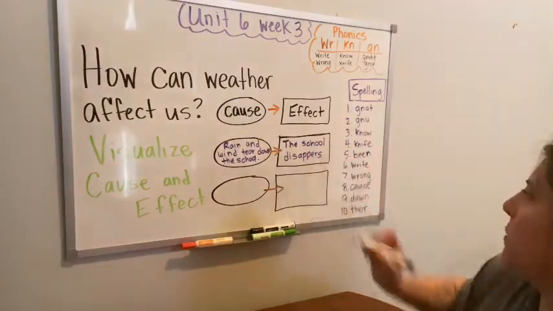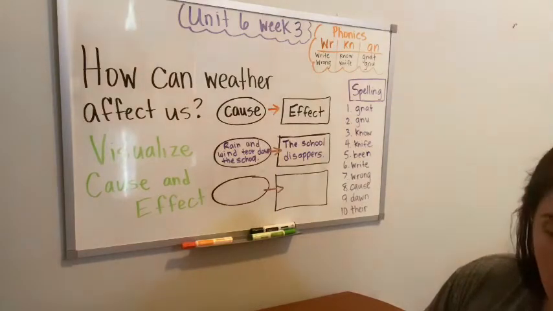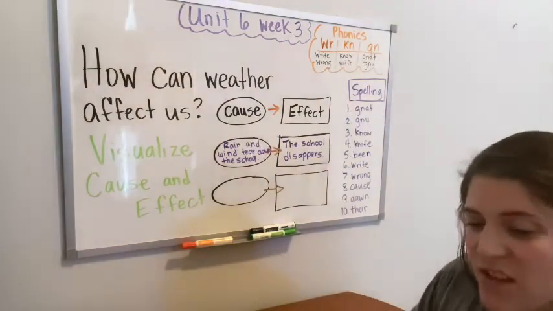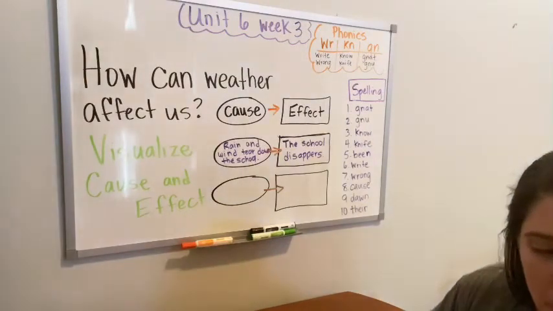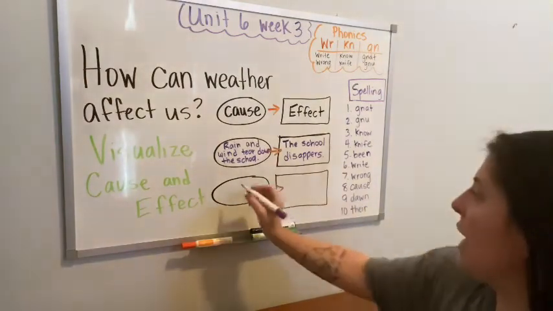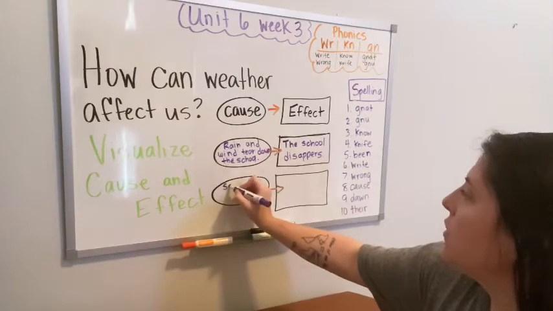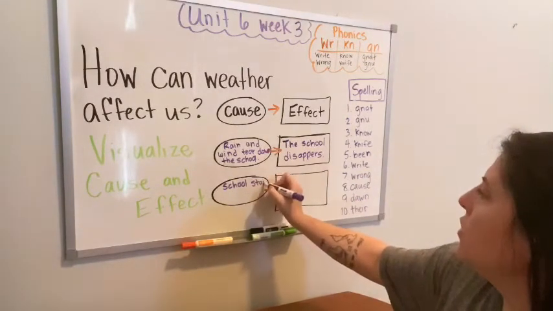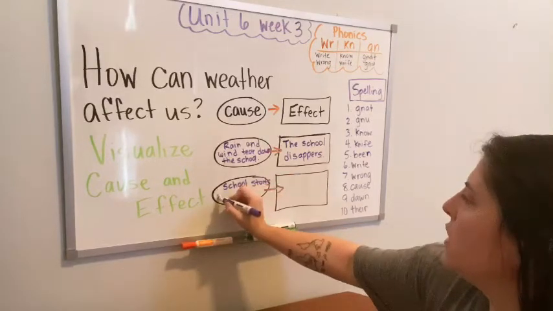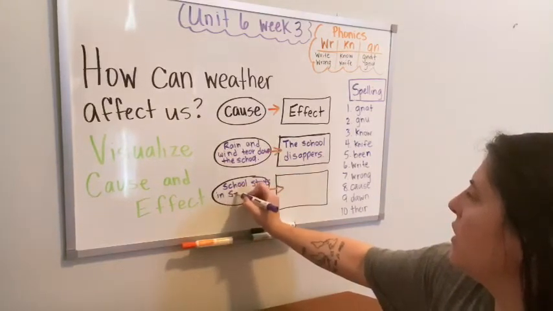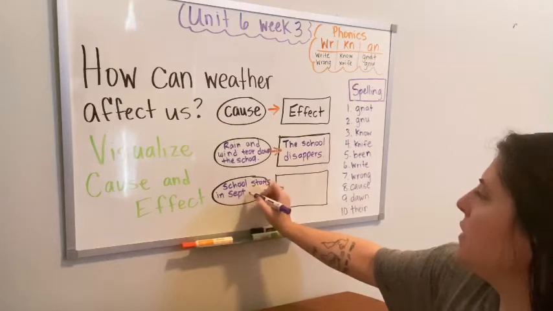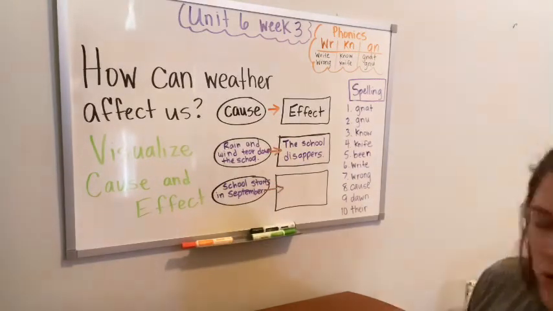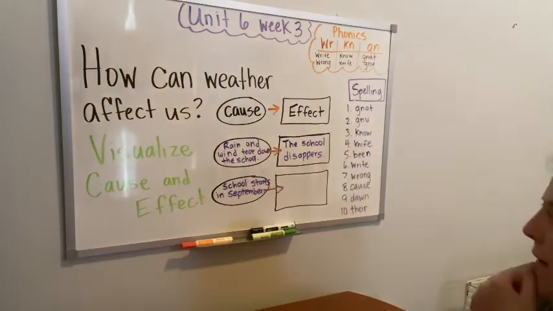So the school disappears. Another cause and effect that we saw at the end of this story: the cause would be school starts again in September. We'll put school starts in September.